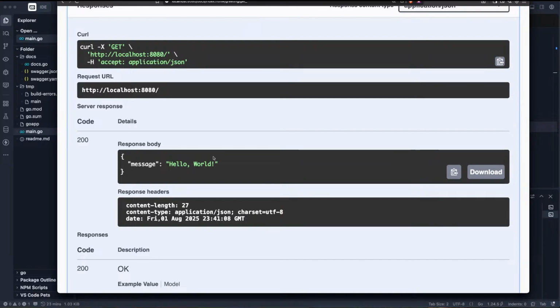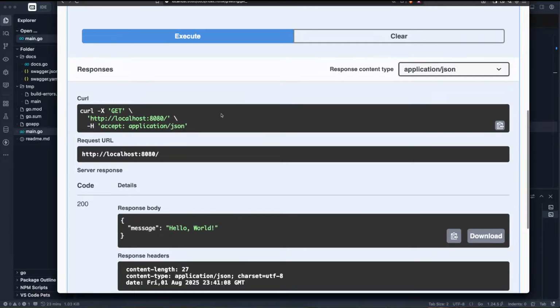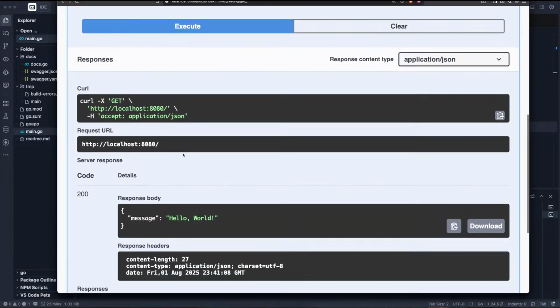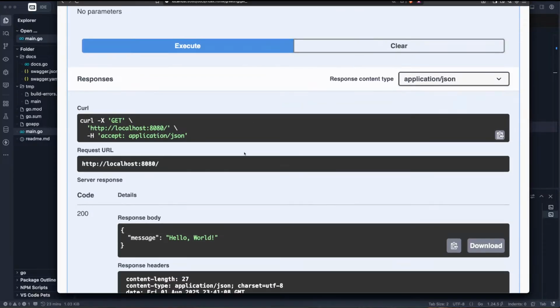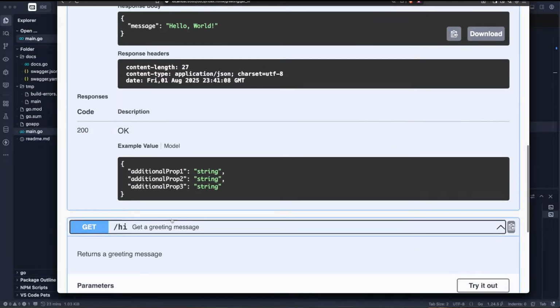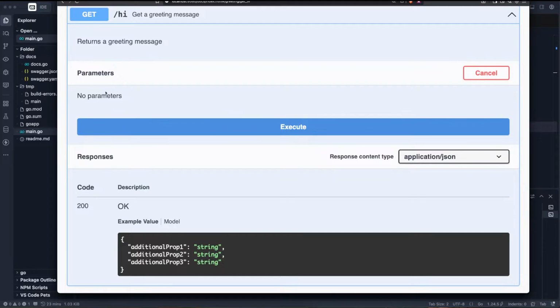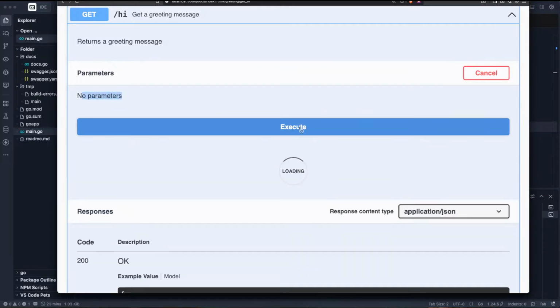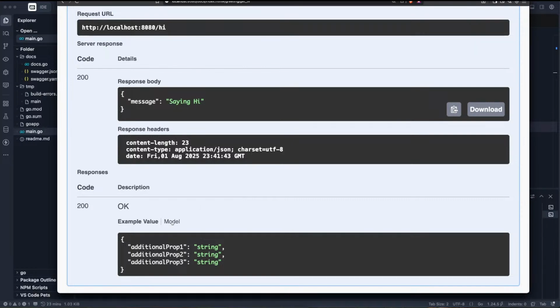Of course, you can use Postman to check what you're doing, but the idea is that within the app, the system generates this for you, where you can test your endpoint without Postman. You can put all the information that you want, and then you're good to go. So let's check out the hi endpoint as well. Try it out. If it requires any parameter, of course, you can load all those parameters inside and it will accept it. You can use it to generate the same thing. It also gives you a result like so, and we are good to go.